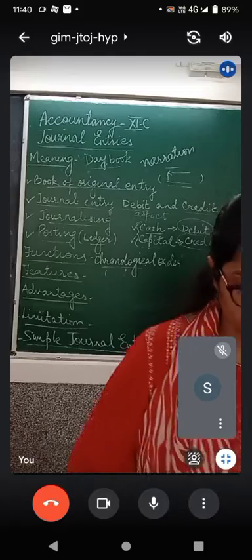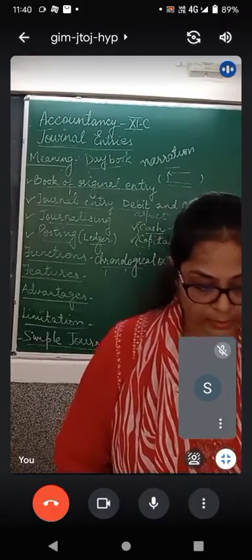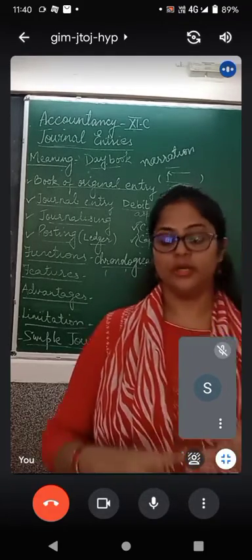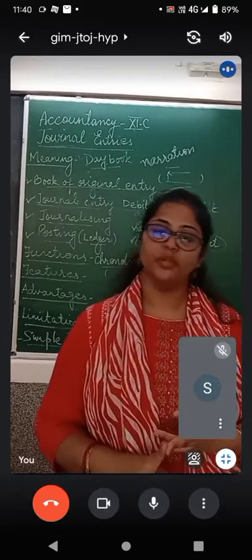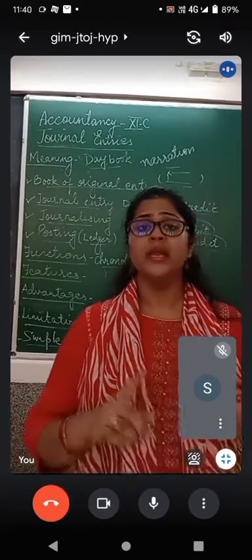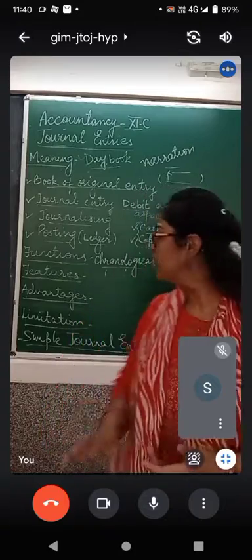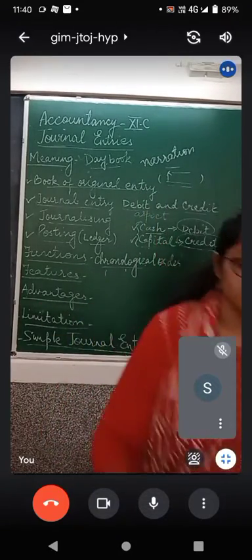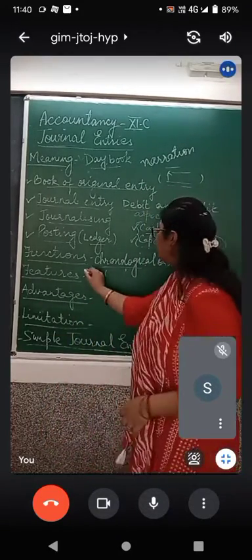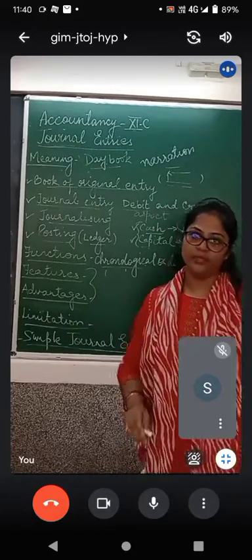So we have done the explanation part, we have done the chronological order thing. We also know that it records both the aspects, debit aspect and credit aspect. It helps in making ledger accounts. So these can be both features and advantages. Characteristic features and advantages both can be the same.